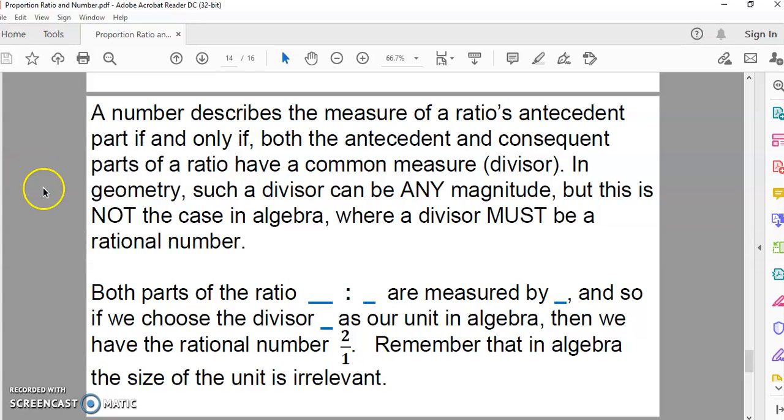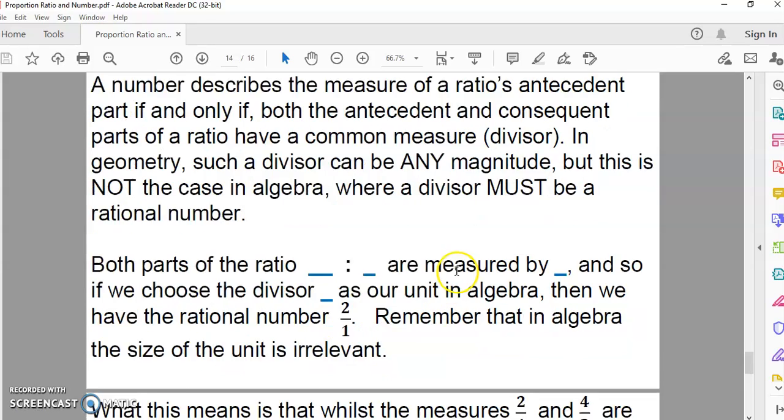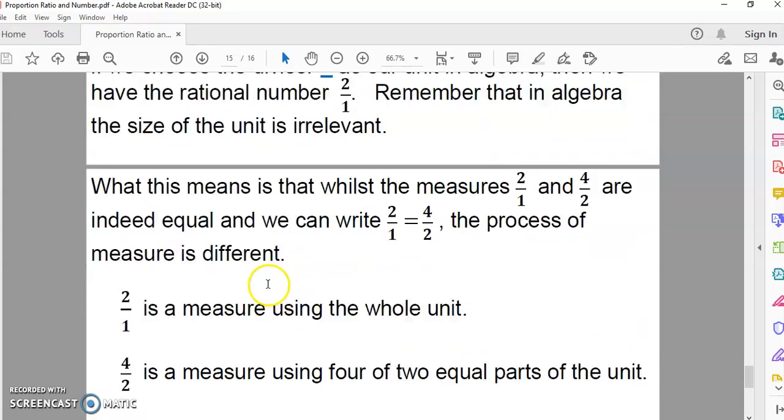Okay, so both parts of this ratio that you see here are measured by this distance or this line. And so if we choose this line here as the divisor, as our unit in algebra, then we have the rational number 2/1. Remember that in algebra, the size of the unit is irrelevant.